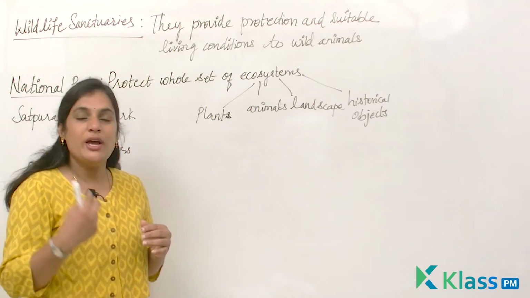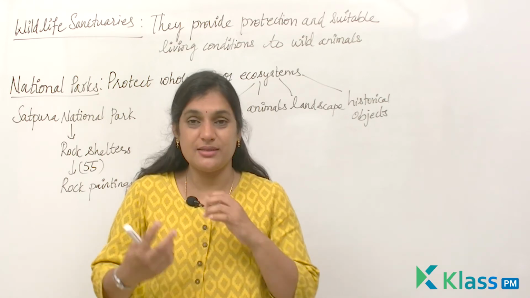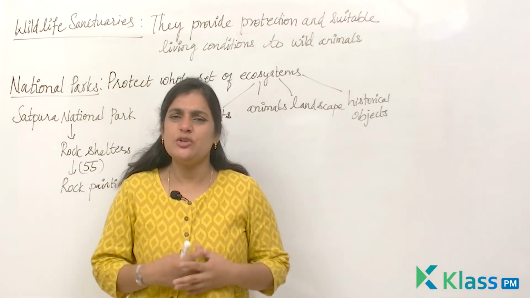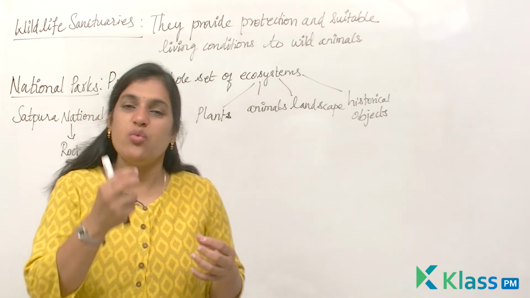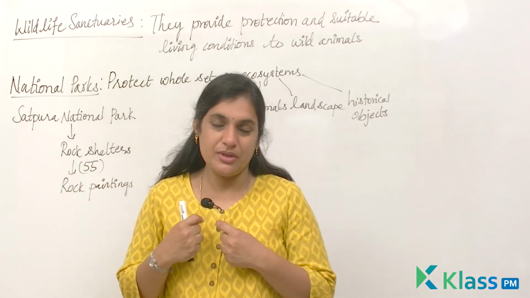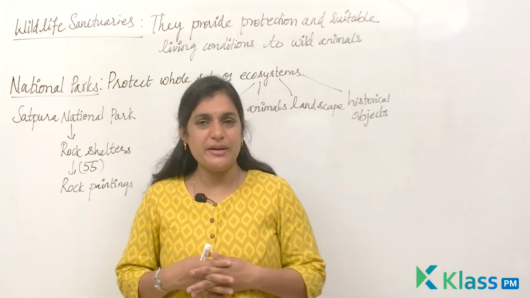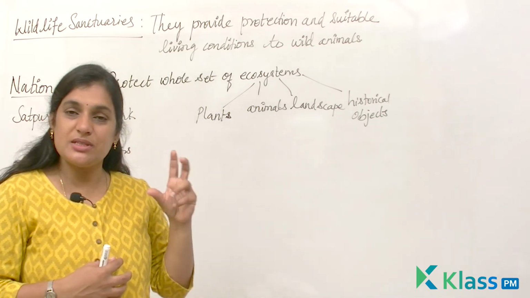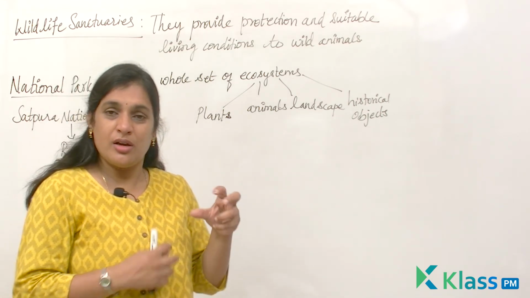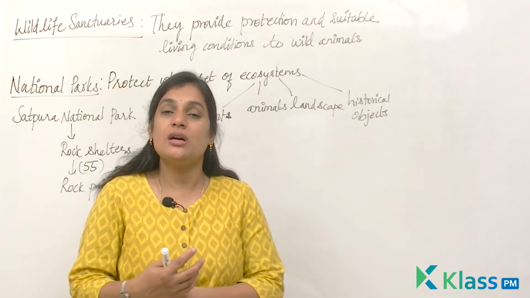Let me give you an example. You might be wearing a gold chain or some accessory, and if one of the links gets detached, will you be able to wear or use the accessory until it is mended? No, you cannot. In the same way, if there is a slight disturbance in the food chain and one of the links gets detached, you'll not be able to continue with the food chain.